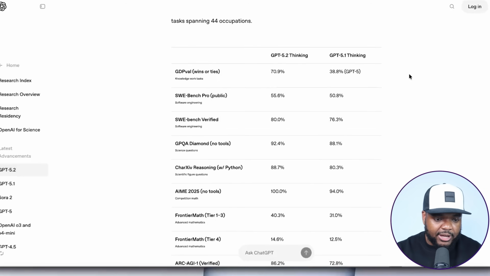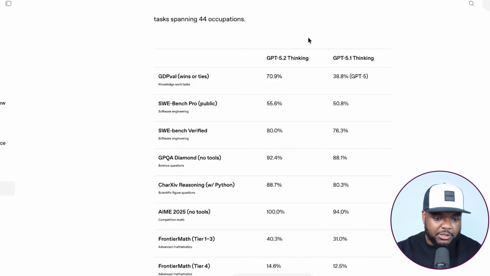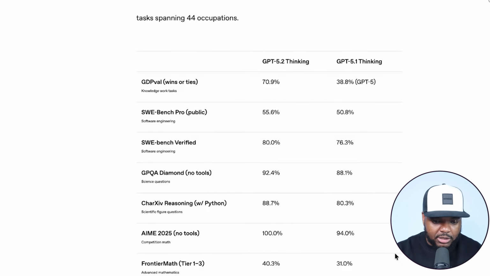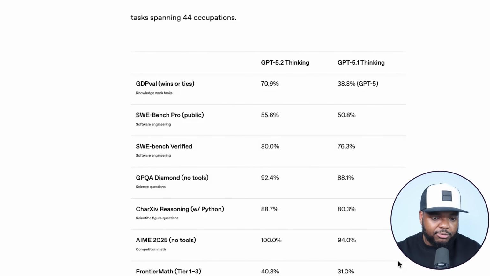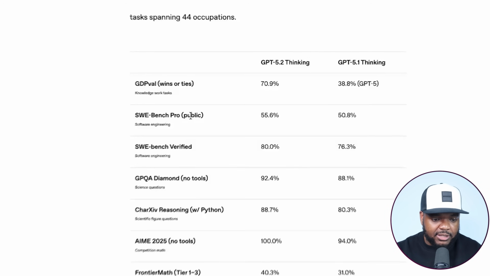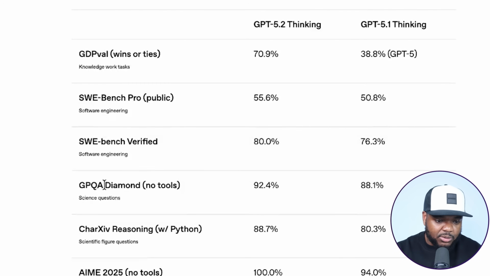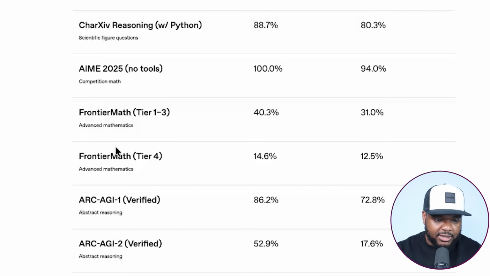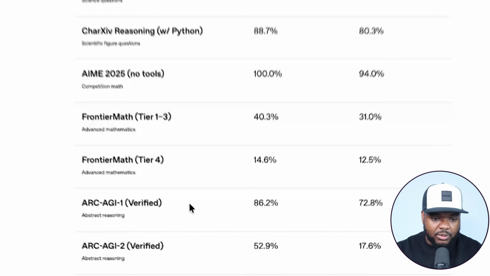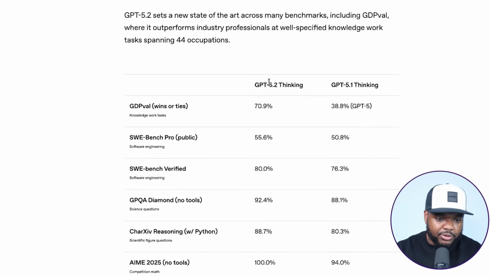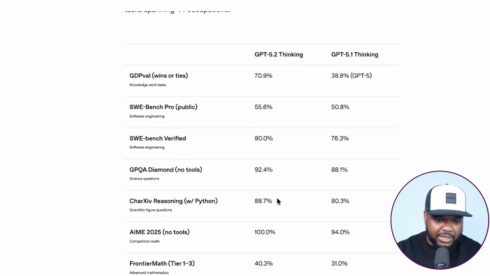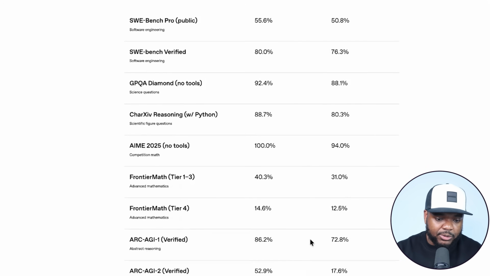And if I just go down over here, we could just take a look at some of these different benchmarks. And according to OpenAI, we can see that there has been a massive improvement in comparison to these two different models when it comes to all of these different aspects: knowledge work tasks, software engineering, science questions, advanced mathematics, abstract reasoning. All of these different benchmarks, the new 5.2 thinking model beats the old model every single time. So this is definitely good news for those of us that were thinking about canceling our ChatGPT subscription.